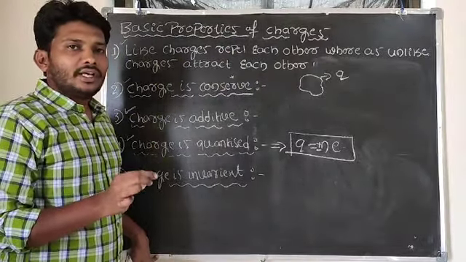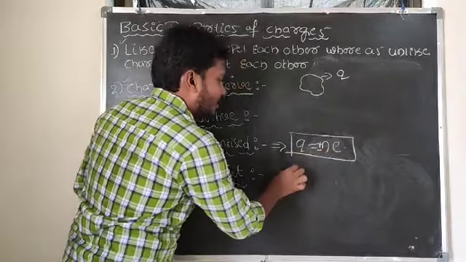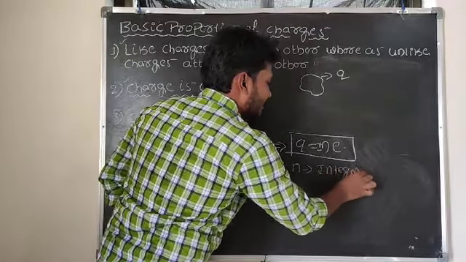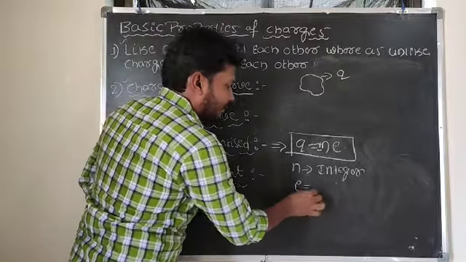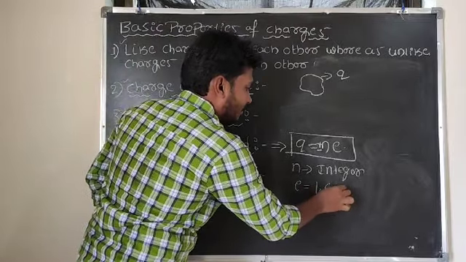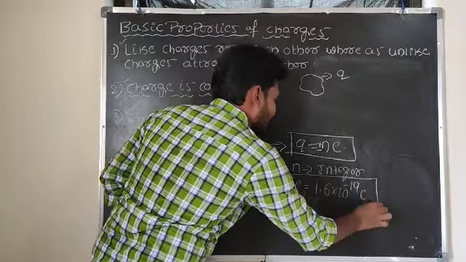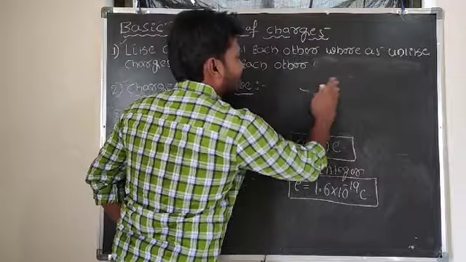Charge over the body is equal to an integral multiple of the charge on the electron, where n is an integer and e is the magnitude of the charge on the electron. What's the value here? 1.6 × 10^-19 coulomb. In the case of charge, the SI unit of charge is coulomb.